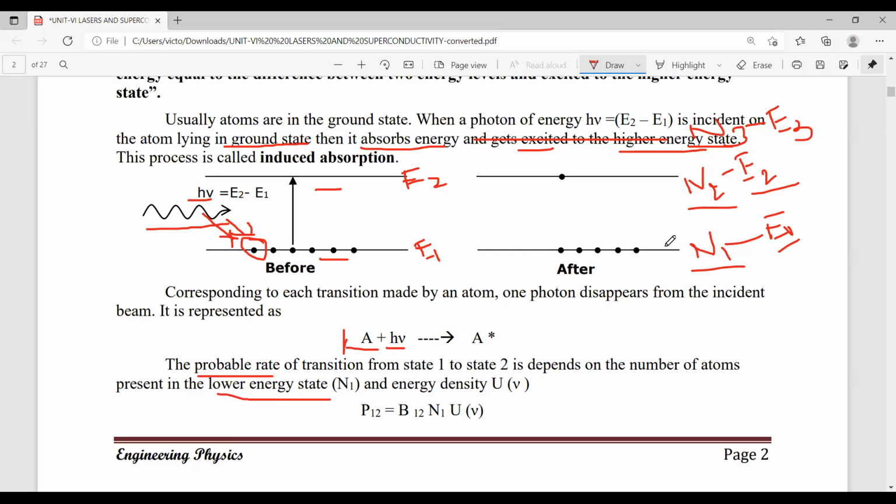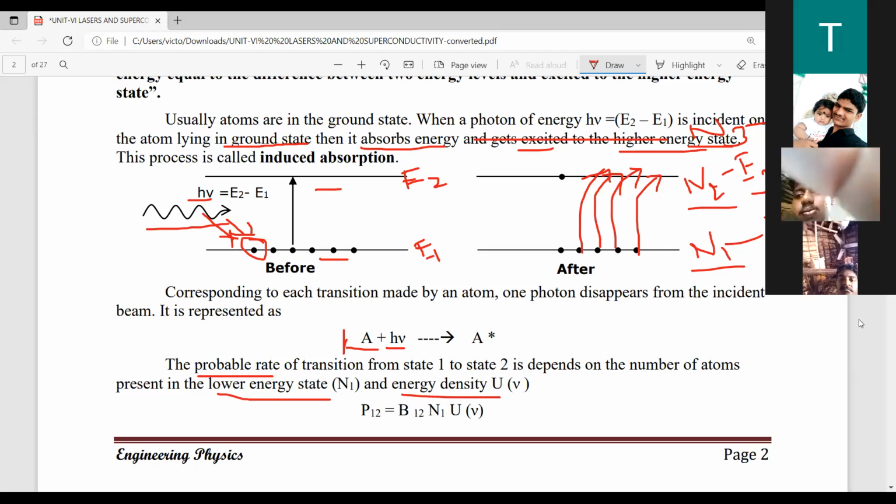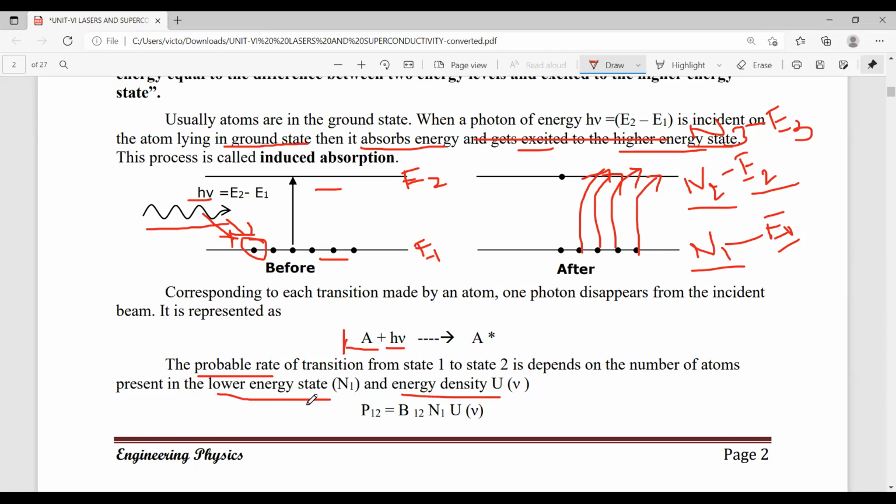Now here we discuss the atoms at the lower energy level, because how many transitions can take place is explained with the help of probability. So how does probability depend on the number of atoms in the lower energy level? It also depends on the energy density, indicated by the letter U nu, where U nu is called energy density.